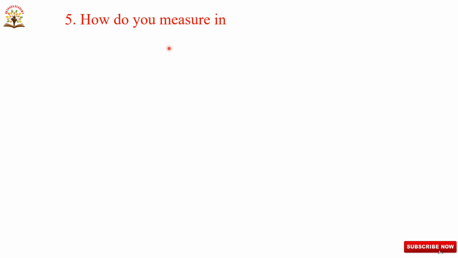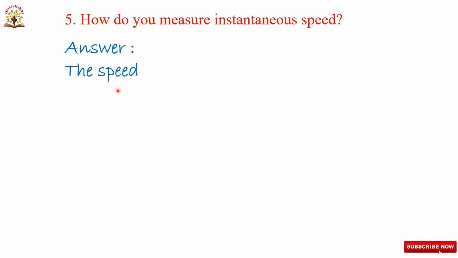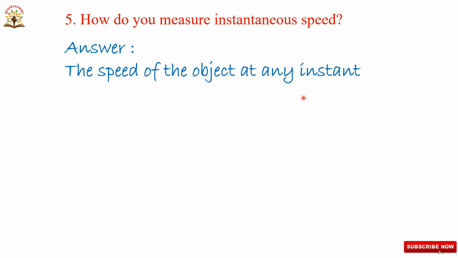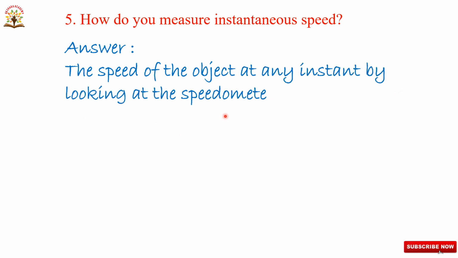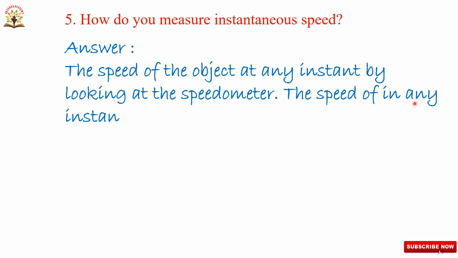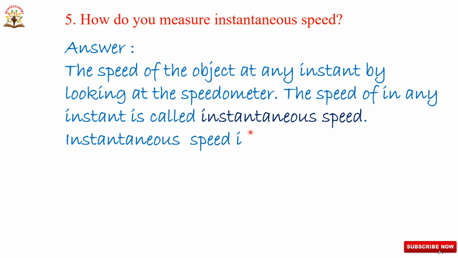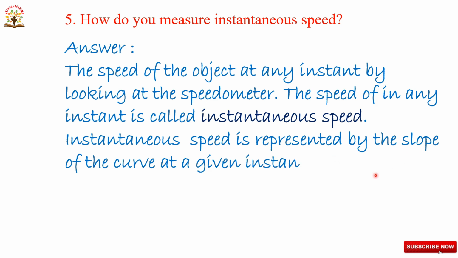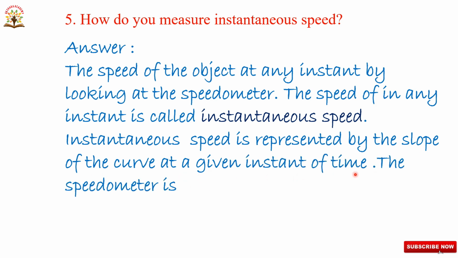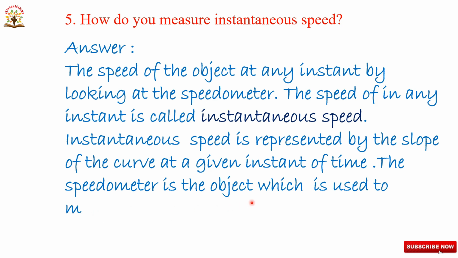How do you measure instantaneous speed? Let us go to the answer. The speed of the object at any instant can be found by looking at the speedometer. The speed at any instant is called instantaneous speed. Instantaneous speed is represented by the slope of the curve at a given instant of time. The speedometer is the object which is used to measure instantaneous speed.